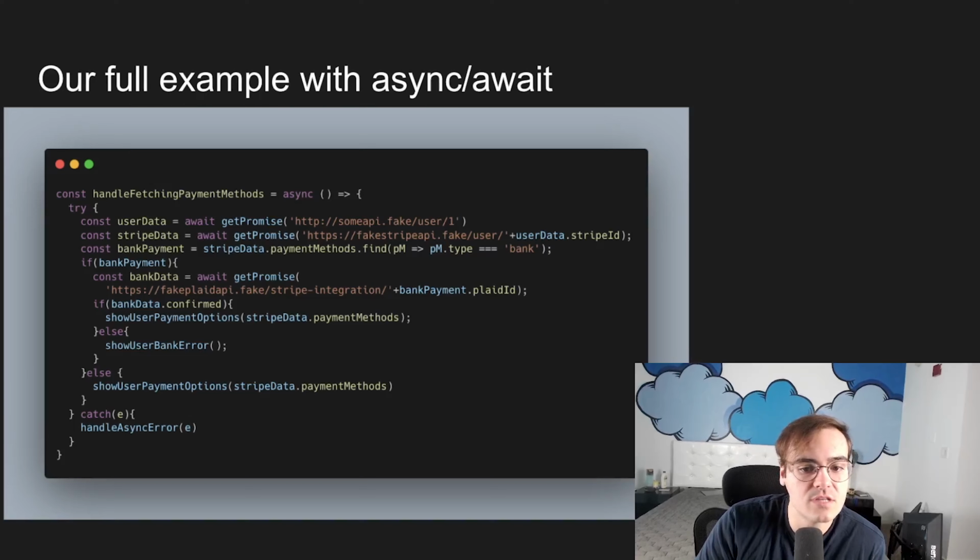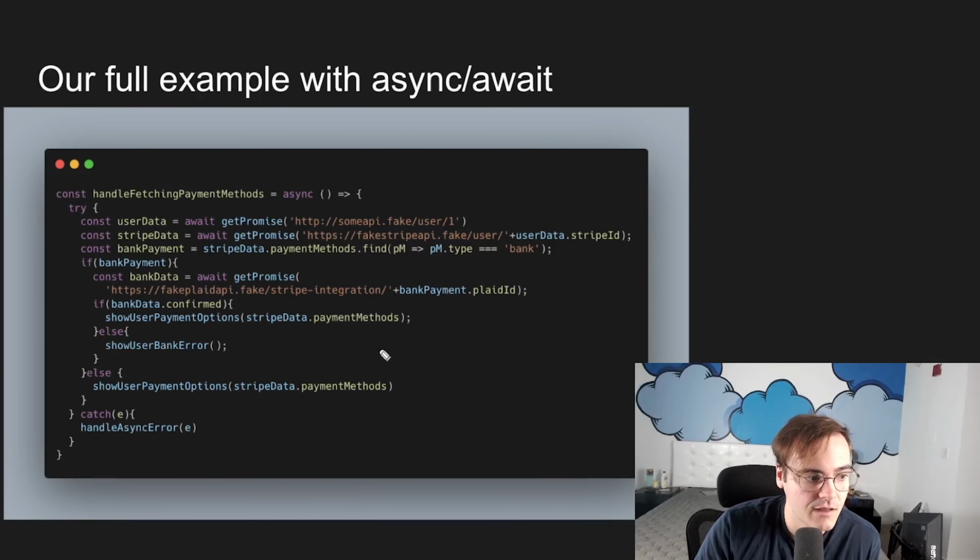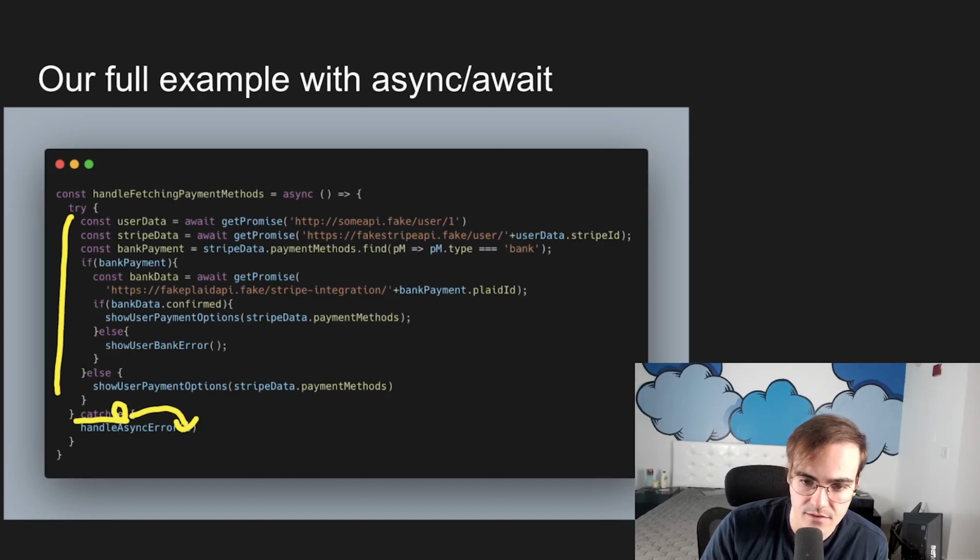Now, the way that you typically handle errors using async await is by wrapping it in a try-catch block. So just the same as we had the dot catch handler, we can leverage a try-catch block with async await to get that same benefit. So we're going to do all of these things, but if one of them fails, we're going to catch it with this catch-all handler, and that error is going to come here as E, and then we can have some function to handle the error elegantly.